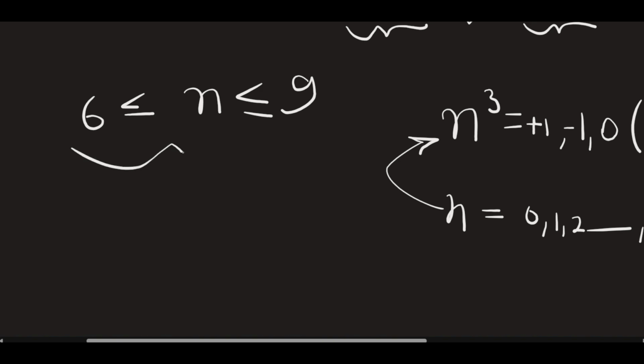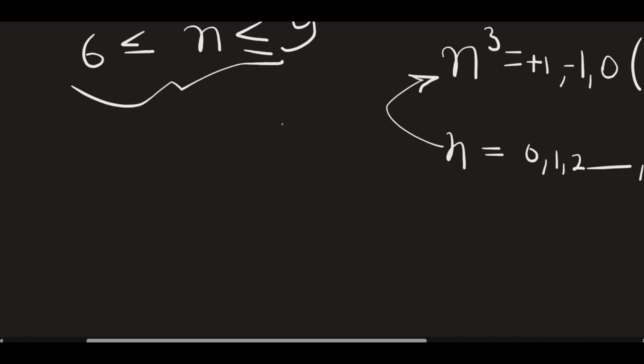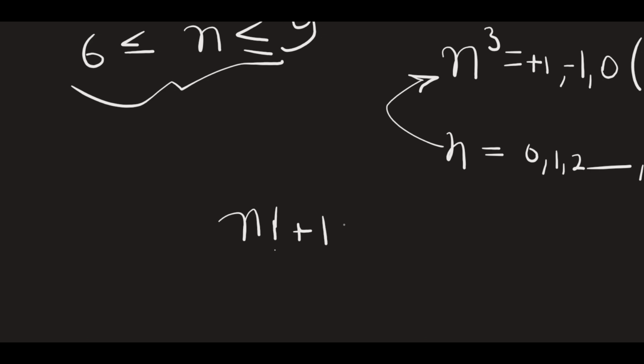So for n from 6 to 9, what we had was n factorial plus 1 is equal to a cubed. Oh, sorry, it was 5. So n factorial plus 5 is equal to a cubed. Now, as I told you, because n is greater than 5, it is from 6 to 9.